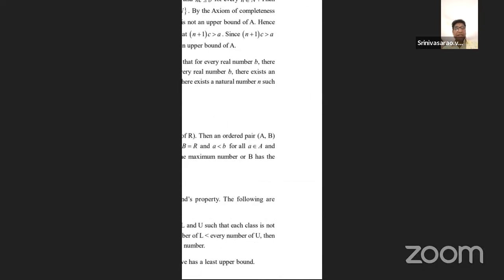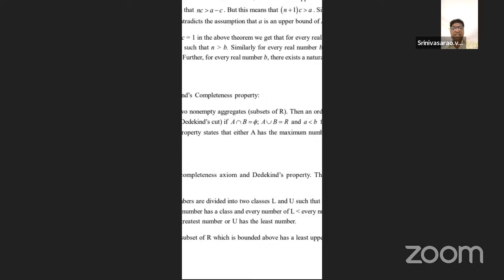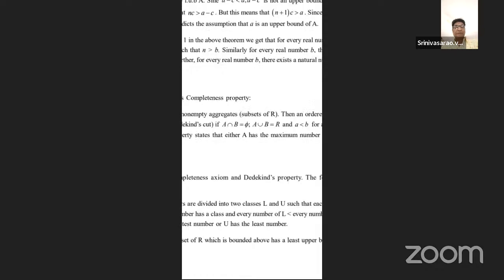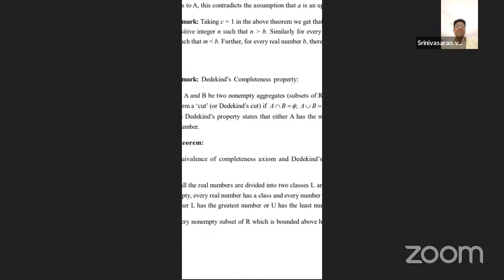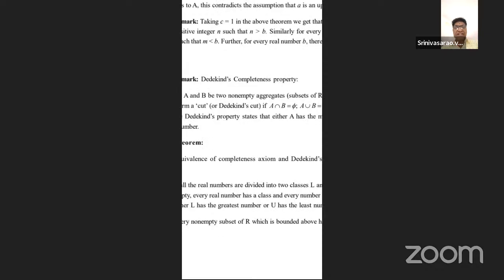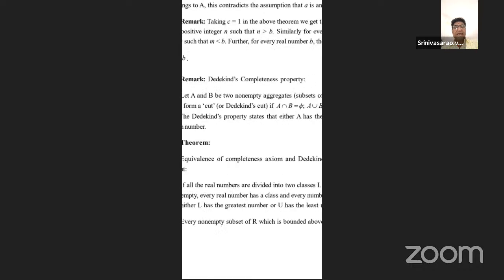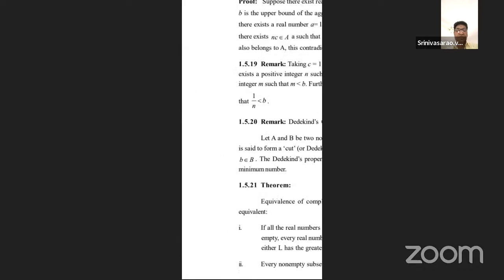Then the ordered pair (A, B) must satisfy: the intersection of the two sets must be empty, the union of the two sets must be the real numbers, and a is less than b for all a belonging to A and b belonging to B. Now Dedekind's property states that either A has a maximum number, or B has a minimum number.